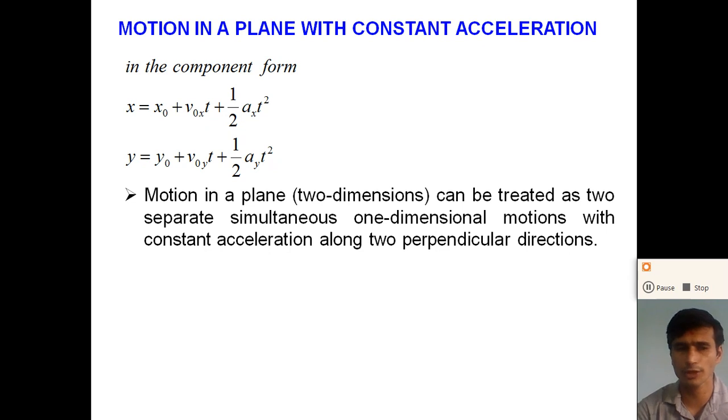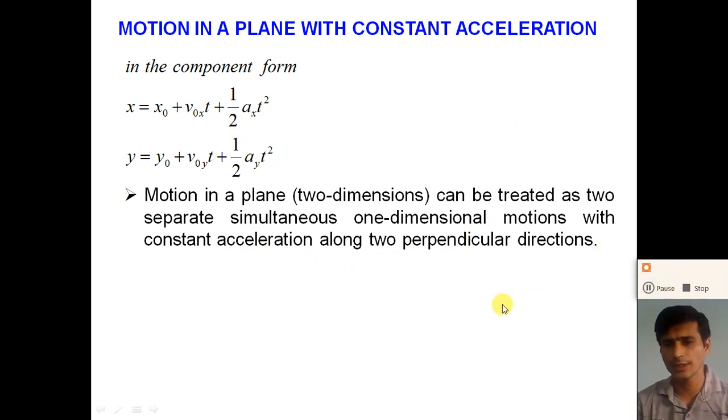Motion in a plane, or two-dimensional or three-dimensional motion, can be treated as two separate simultaneous one-dimensional motions in the direction of x and in the direction of y, two perpendicular motions with constant accelerations ax and ay.